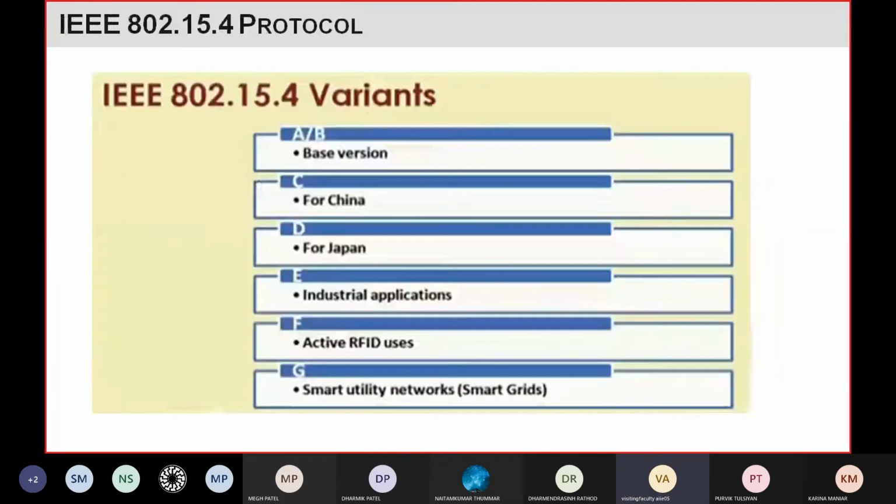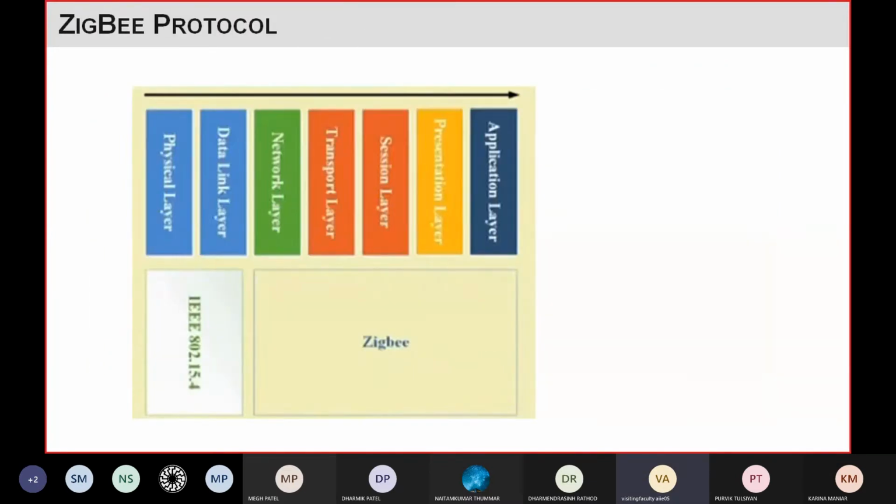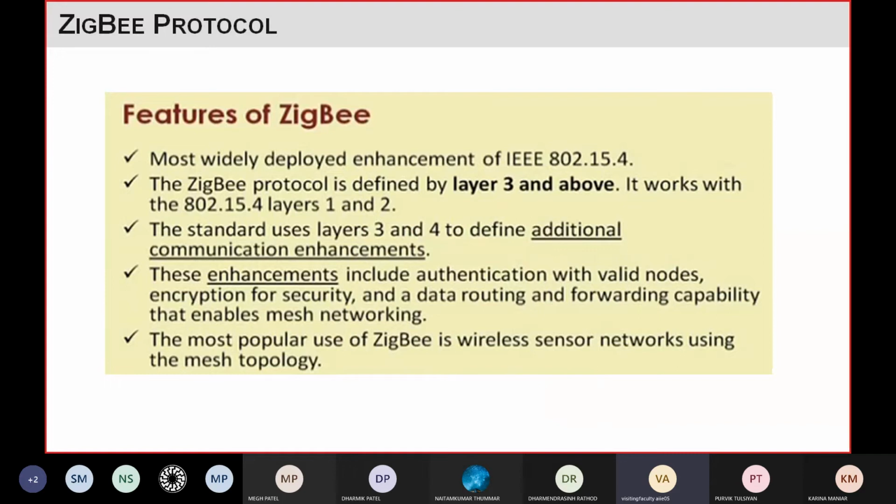Sorry, network and transport layer, right? These two layers are defined specifically for additional communication enhancement. These enhancements can include authentication with a valid node, so it's for security purposes, then some kind of encryption, which is also for security purposes.